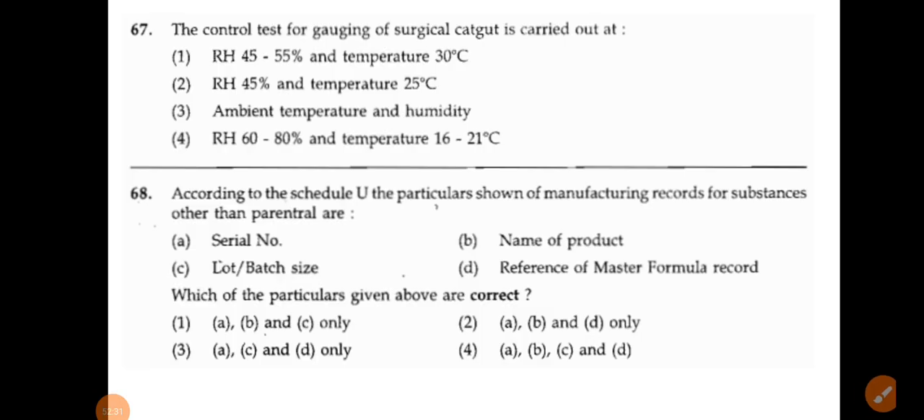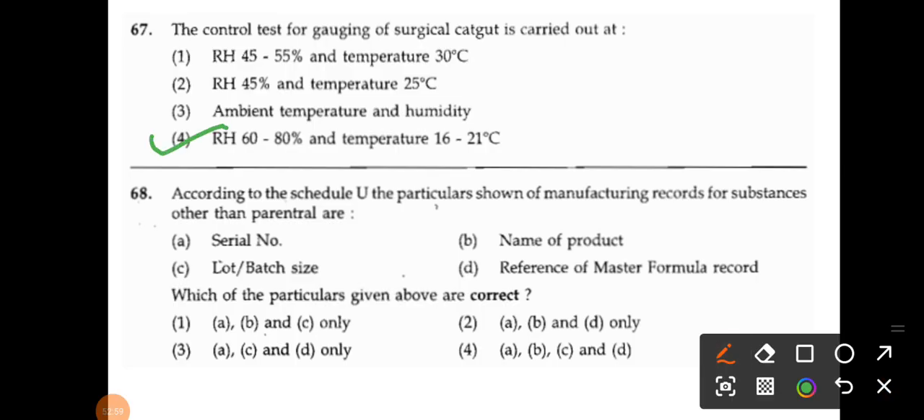So the next, the control test for gauging of surgical catgut is carried out at. So they have given the relative humidity 45 to 55% and temperature 30 degree. Then RH 45% and temperature 25 degree. Ambient temperature and humidity. Then RH 60 to 80% and temperature 16 to 21 degree Celsius. So for 67, correct answer is your option number D, that is the relative humidity 60 to 80% and the temperature from 16 to 21 degree Celsius.